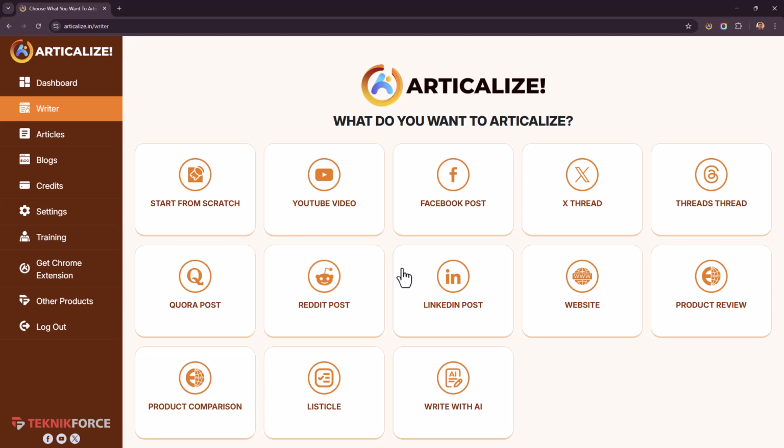You can turn a Facebook post into an article. You can do the same with X threads, threads on threads.net. You can do that with Quora posts, with Reddit posts, with articles on LinkedIn, with posts on LinkedIn. You can transform any website URL, right? Absolutely any website URL into an article. You can create product reviews by sourcing content from Amazon and from any other e-com website. You can create product comparisons by just picking up content from two product websites and putting it side by side together. You can even make listicles or write a complete article with AI.